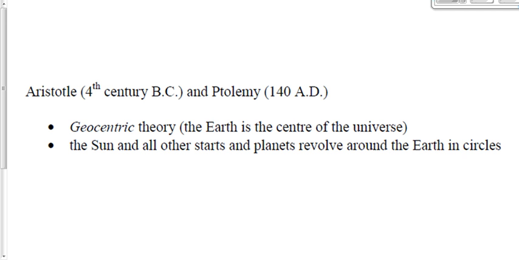But we're going to go way back first and talk about Aristotle and a guy named Ptolemy, like 2,500 years. Aristotle was 4th century BC, before the birth of Christ. Ptolemy was about 140 AD, about 140 years after the birth of Christ. Both of these guys suggested what we call the geocentric theory. That is, that the Earth is the center of the universe. Geo means Earth, centric means centered, the Earth-centered theory of the universe.